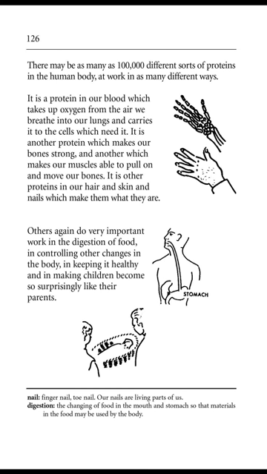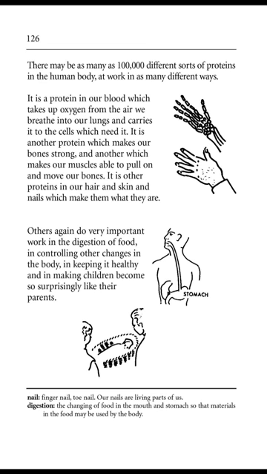Page 126. There may be as many as 100,000 different sorts of proteins in the human body, at work in as many different ways. It is a protein in our blood which takes up oxygen from the air we breathe into our lungs and carries it to the cells which need it.